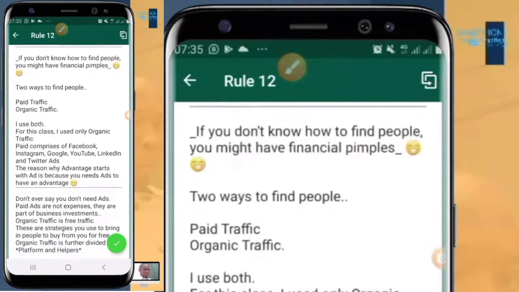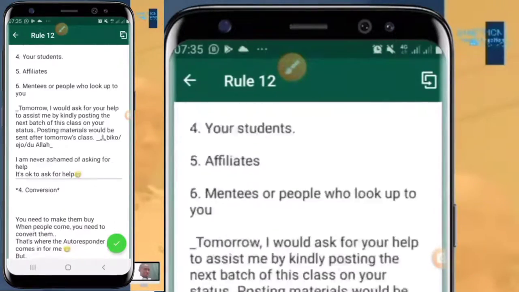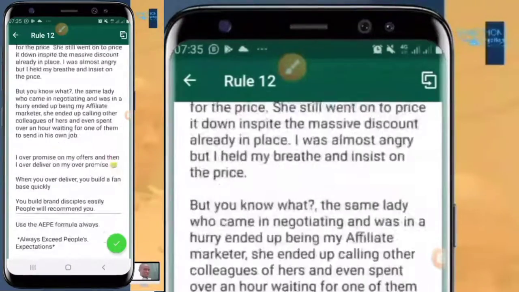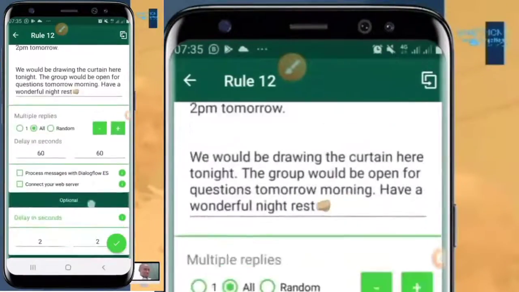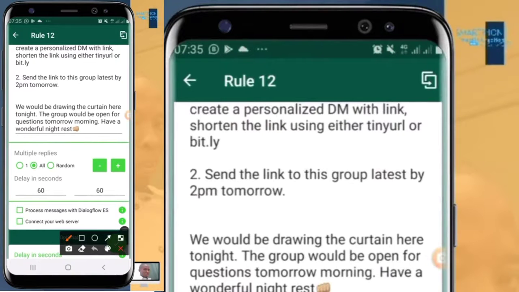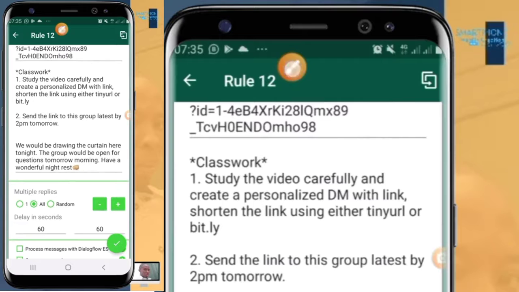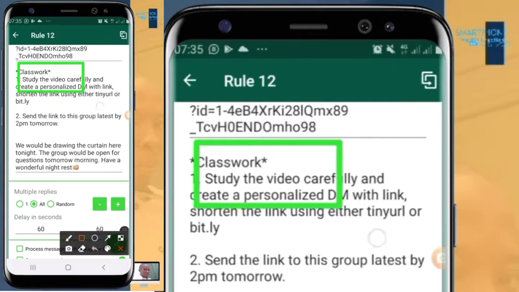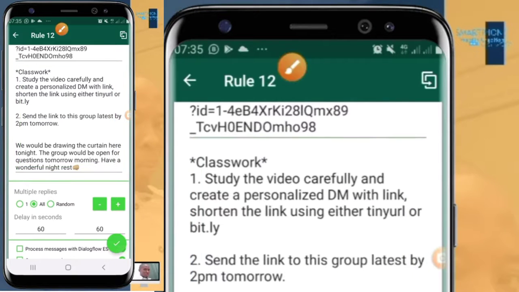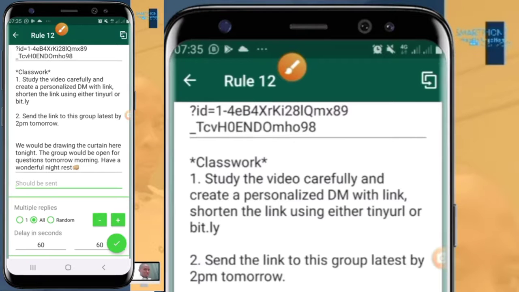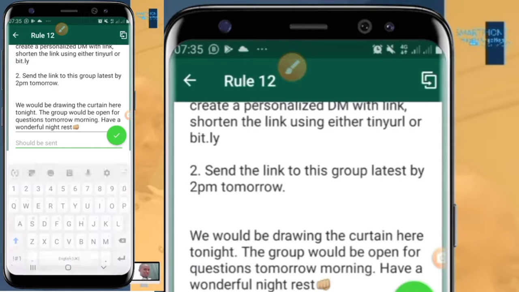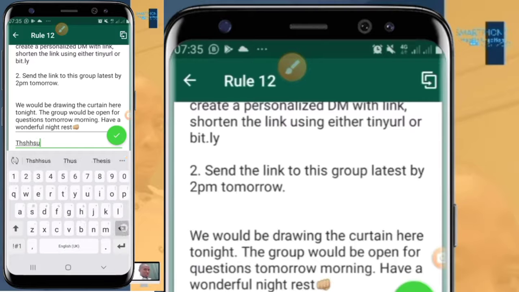And how do I create those series? It's just simple. You just scroll down. I've done a lot, so I need to scroll down a lot. It's just by simply pressing this plus button here. Once you have entered content for a particular conversation, and you want to add another conversation, just press the plus button. You can see, and you type whatever you want, or probably you have done it in Notepad. You just copy and paste.